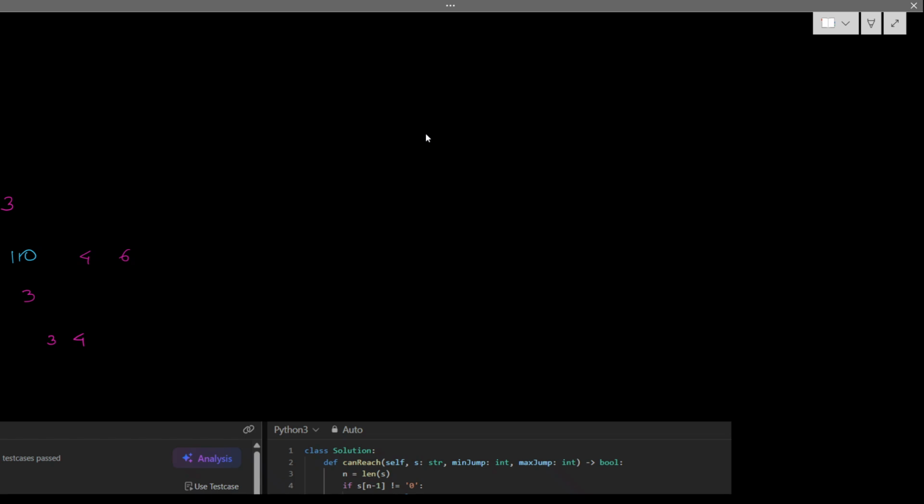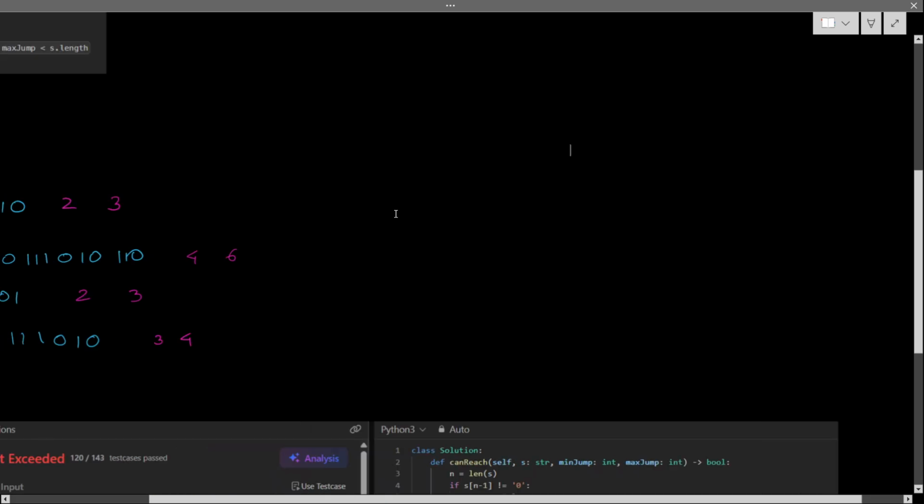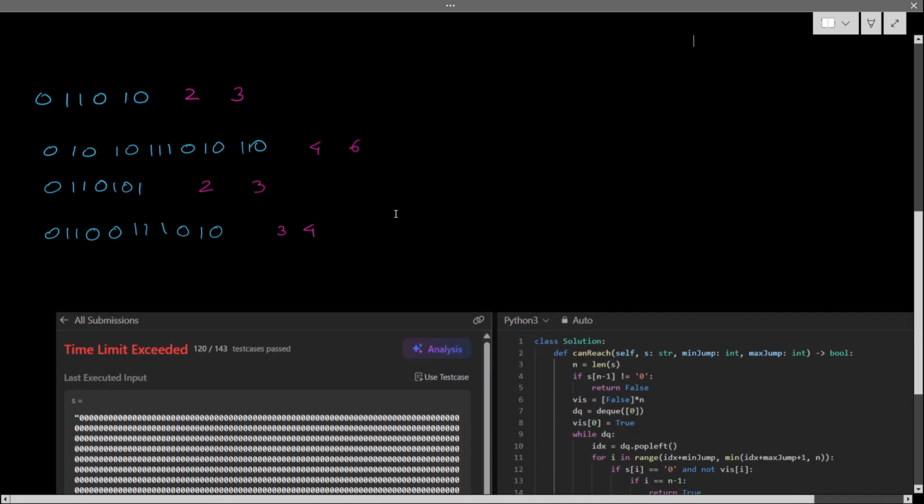BFS will not help here. So what are the other things we could do? Could we use any other approach to do this? I was thinking differently. I started with BFS only, for normal cases, then I noticed it is not going to help, so I thought of a different approach.